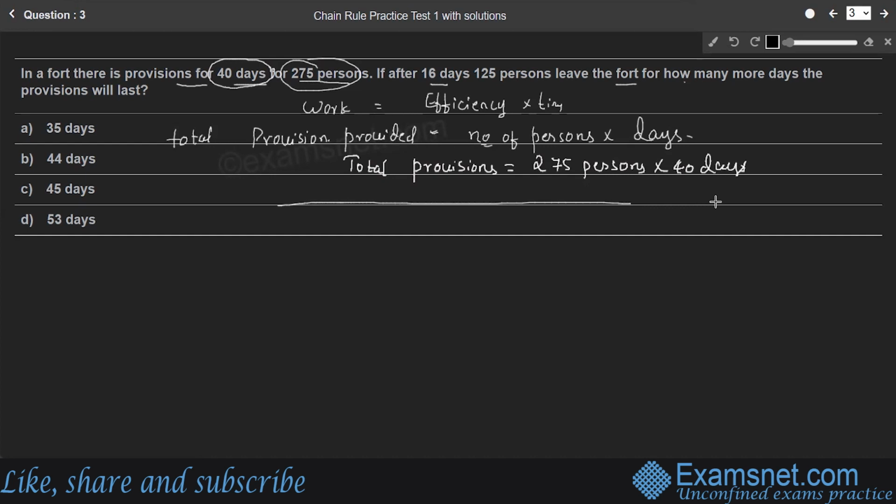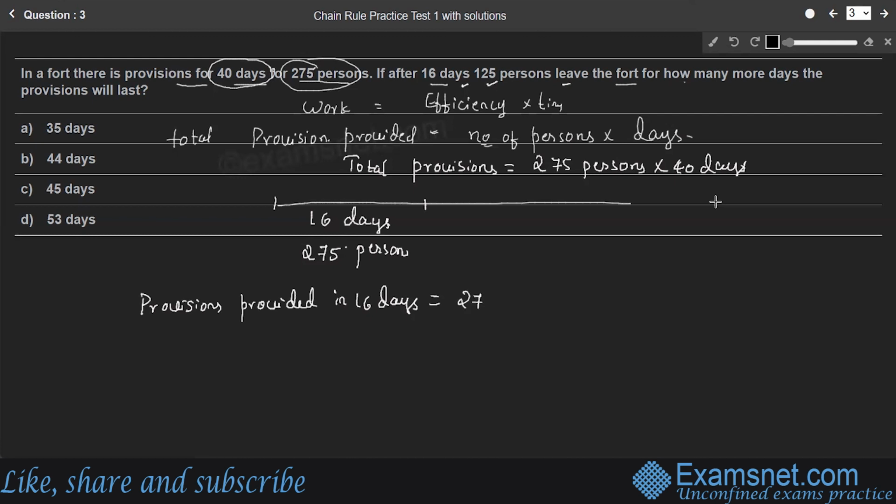Right? So if after 16 days, 125 persons leave the fort, that means for the first 16 days, all the 275 persons will be there in the fort. So for the first 16 days, for 275 persons, provisions will be provided. So we'll write provisions provided in 16 days. What amount of provisions was provided for 16 days?